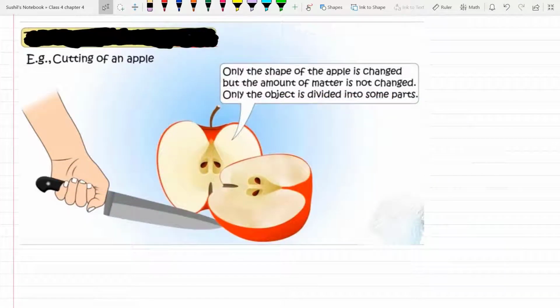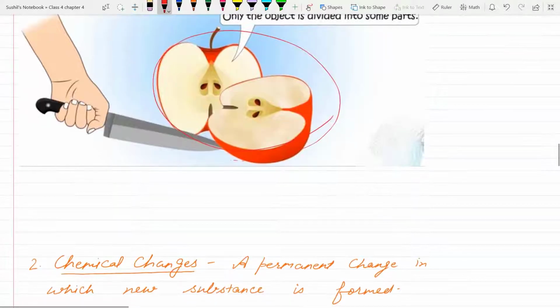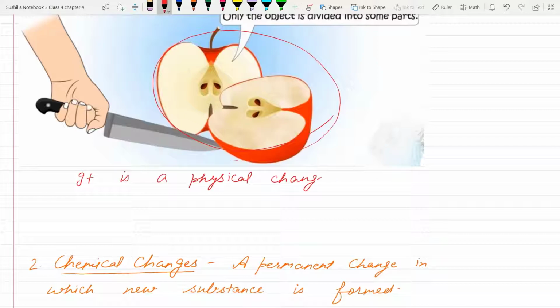Now let's take another example. Cutting of an apple. If we cut an apple, the shape of the apple is changed, but the amount of the apple is not changed. Only the object is divided in some parts. It is a physical change, but this change is not reversible.